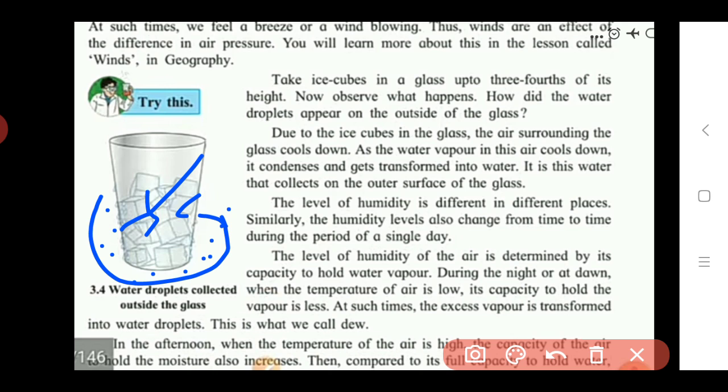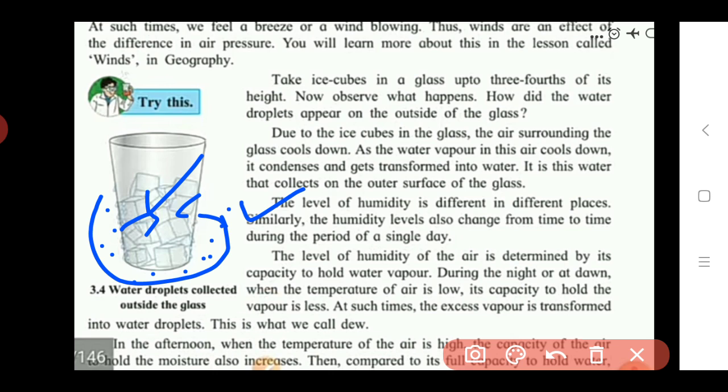So here it is this water that collects on the outer surface of the glass. These water droplets collected on the outer surface of the glass are nothing but the water vapors which are present surrounding the glass. Okay, so here the level of humidity is different in different places.